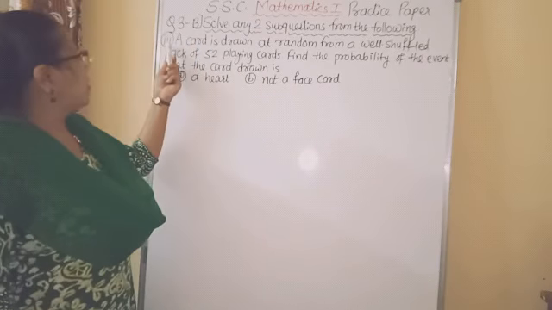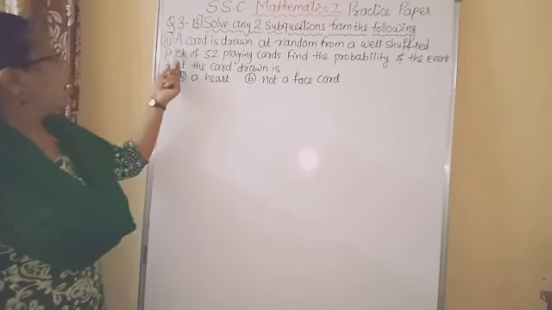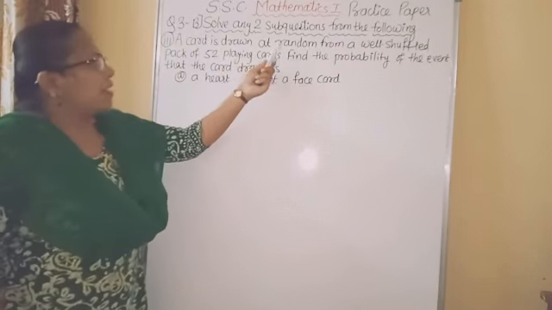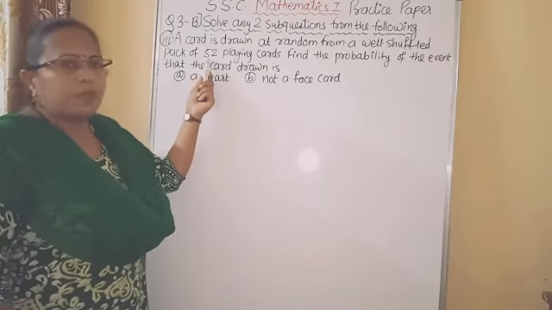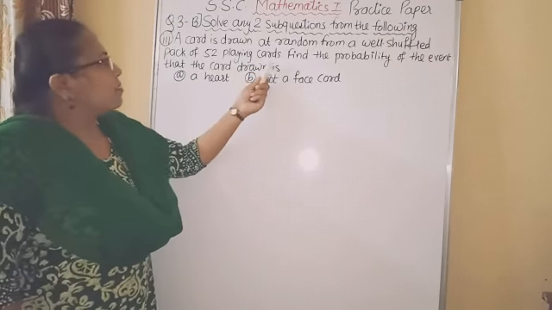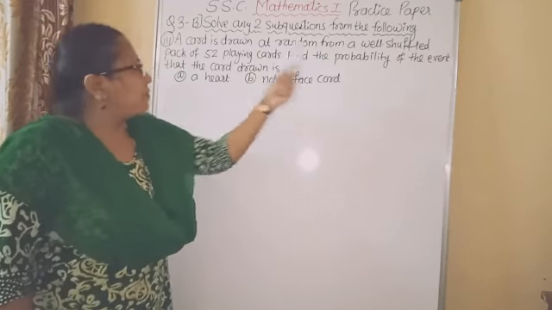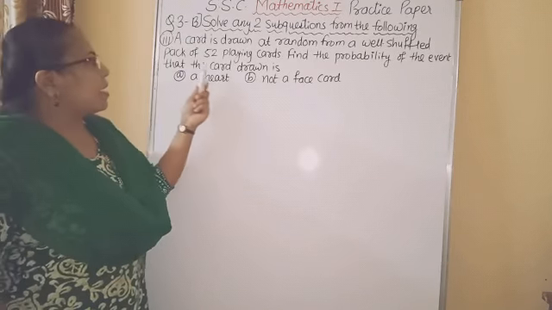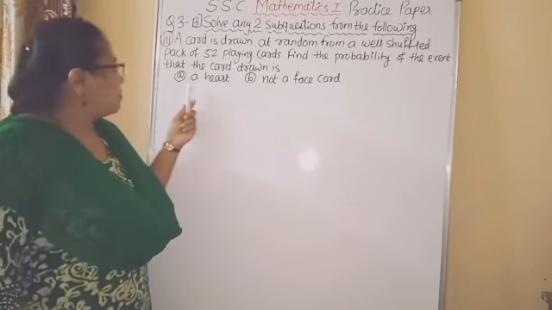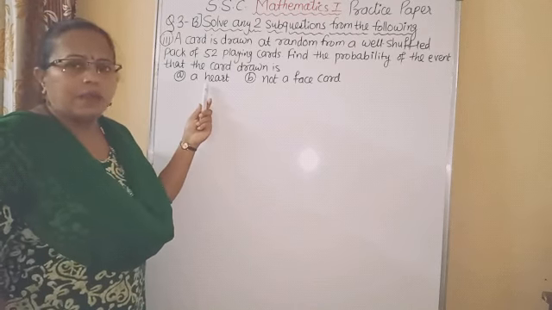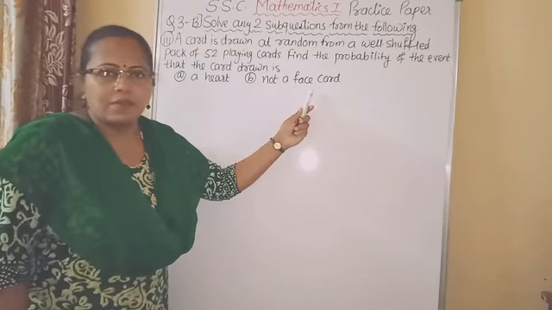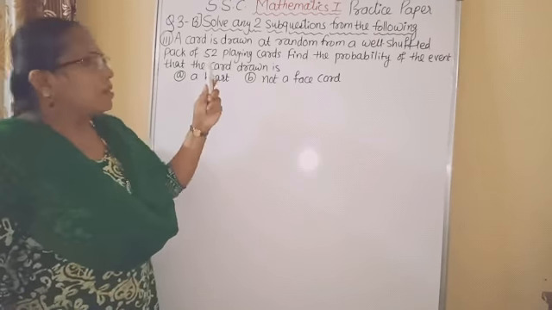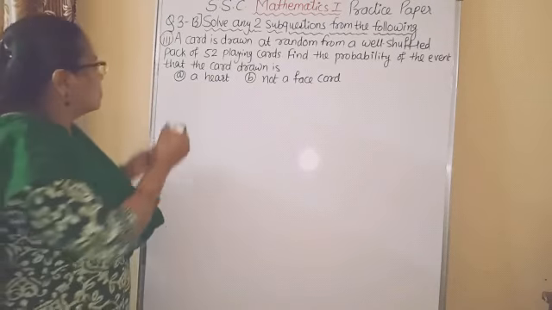Sub question number 3. A card is drawn at random from a well-shuffled pack of 52 playing cards. Find the probability of the event that the card drawn is first one a heart, second one not a face card. Okay, so let us start the solution.